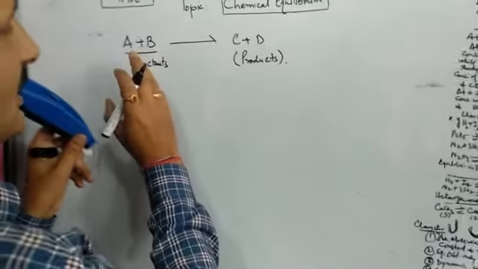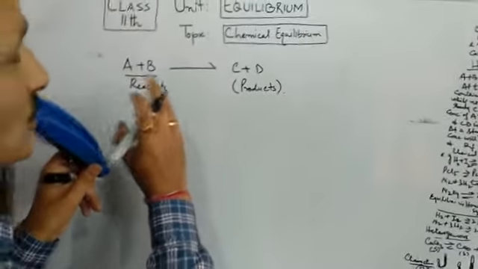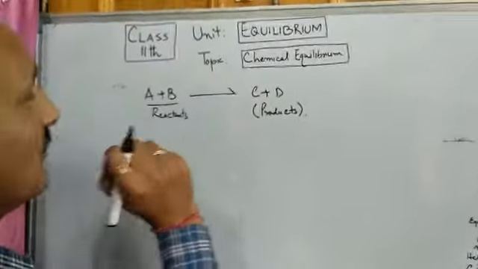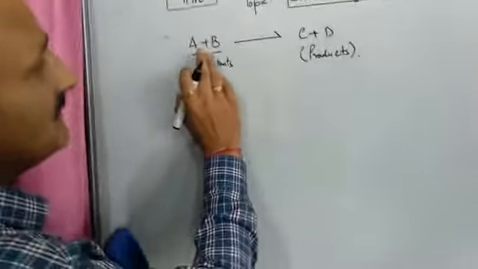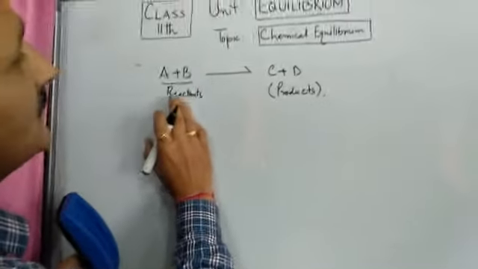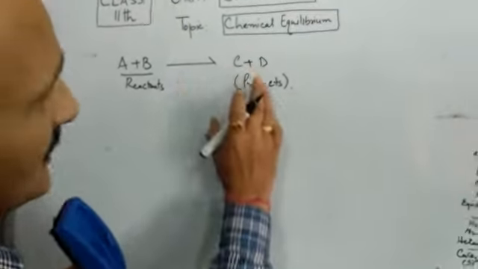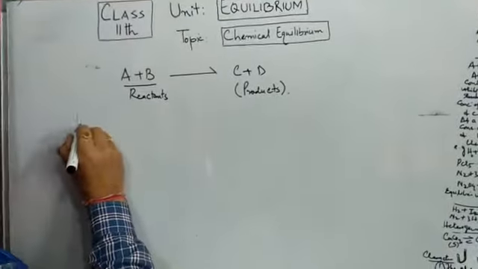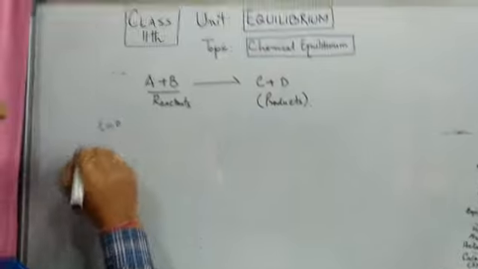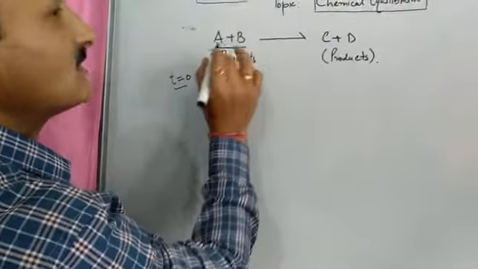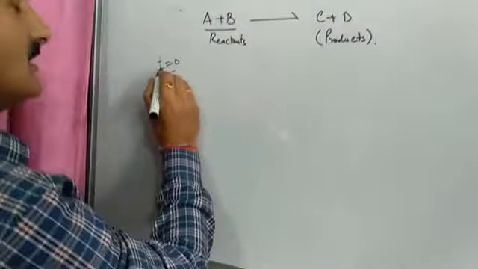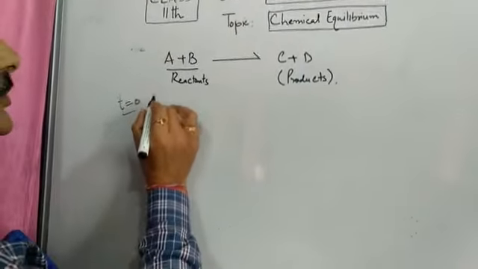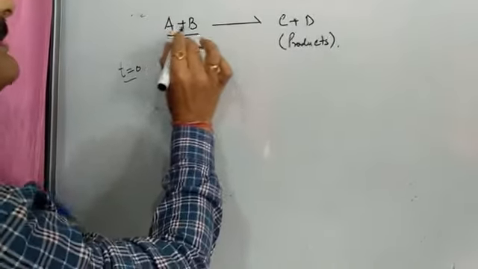Now since the reaction is taking place in a closed container and the reaction is reversible in nature, what will happen? First A and B will react to form products. In other words, when t is equal to 0, that means when the reaction has not taken place, we will find that A and B are there.